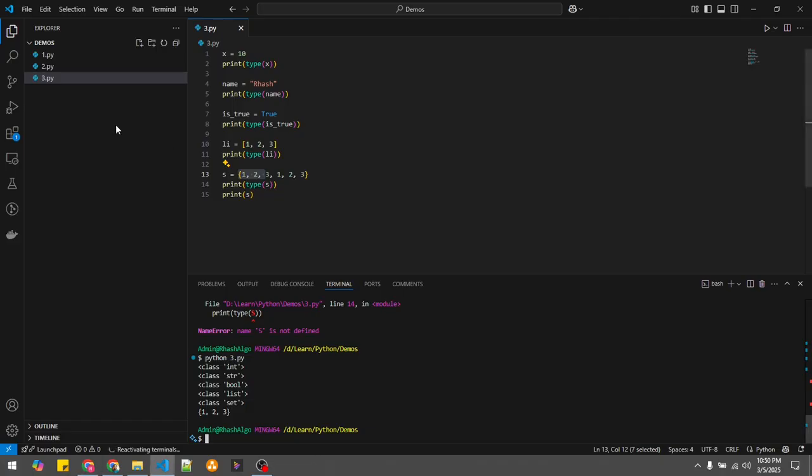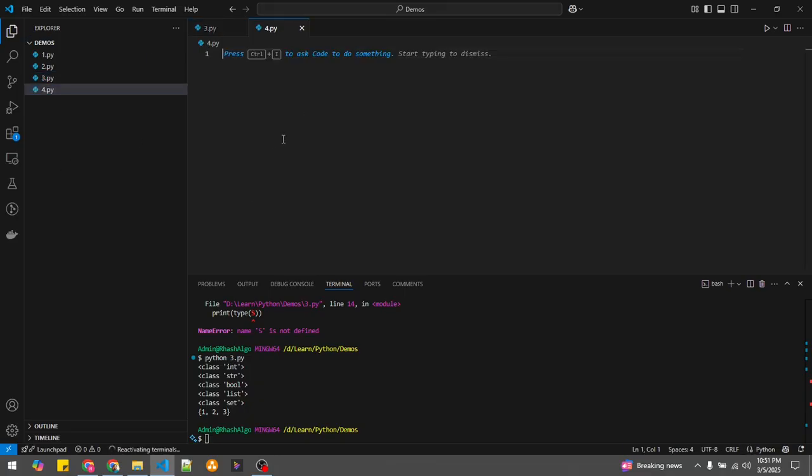I am creating a sample file: for i in range 5, print i. This is just enough for us.